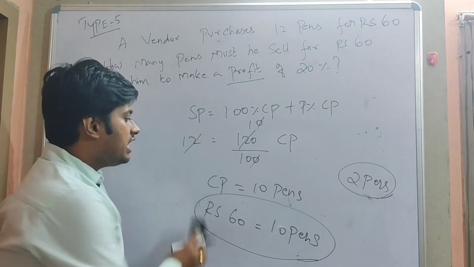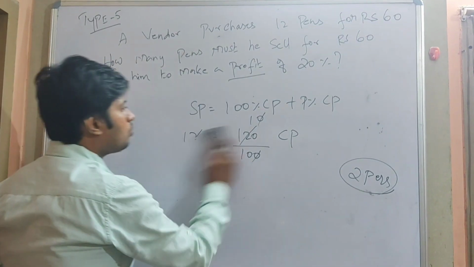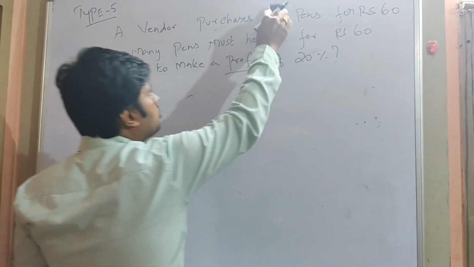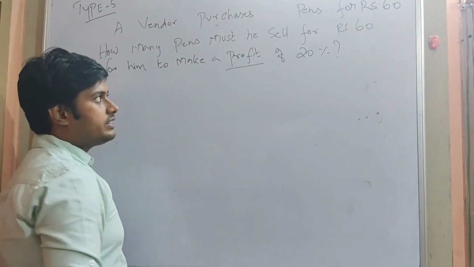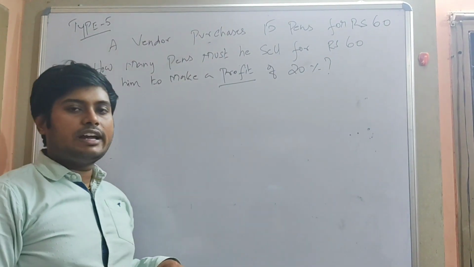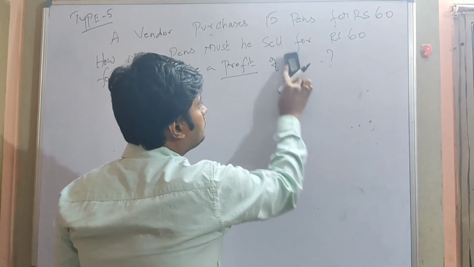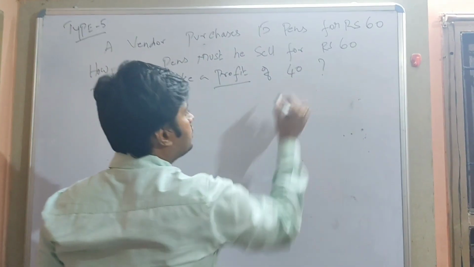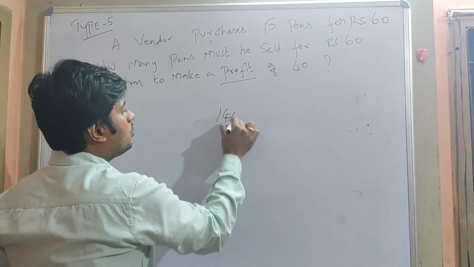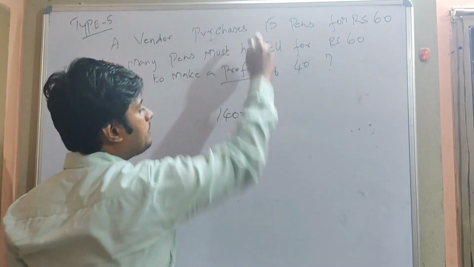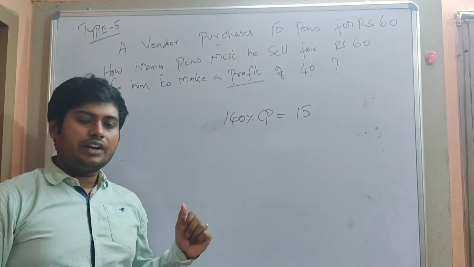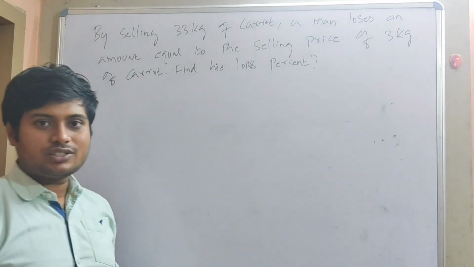So same equation. If different values are given here, what is to be done? Type number 5 is the same as type number 4. Suppose the number of pens or articles is given as 15. If the money is the same, what will I do? If 20% is given as 40%, what should I do directly? 140% of CP is equal to how many pens I will sell, 15. Just by solving this equation, you will get the answer. Have you understood the process? Okay. So have you understood the previous sum, I guess?